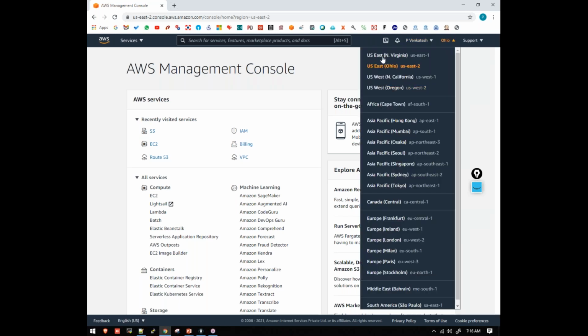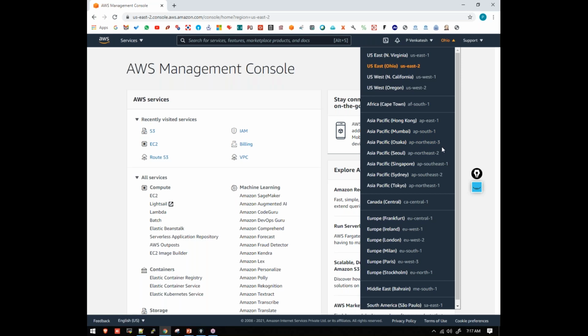If you click on this, we have something called regions. AWS has divided their infrastructure all around the world. They have set up their data centers, and the data centers have been divided into different regions. In Asia we have Hong Kong, Mumbai, Osaka, Seoul. All these places are in Asia Pacific. In India we have only one region, which is in Mumbai.